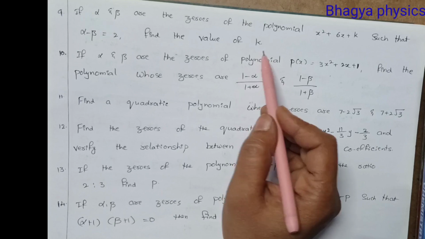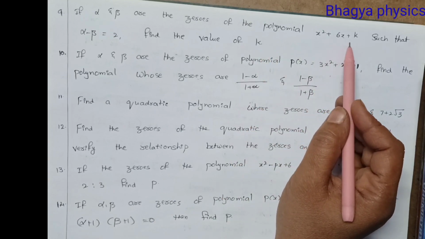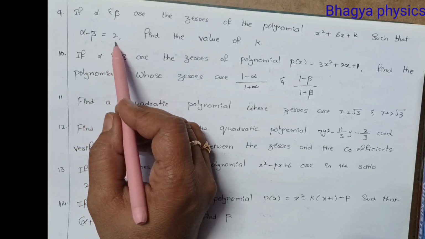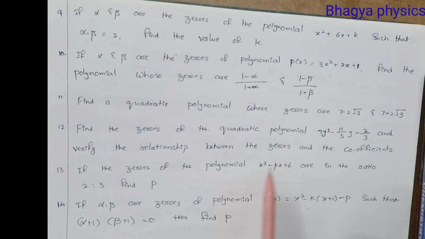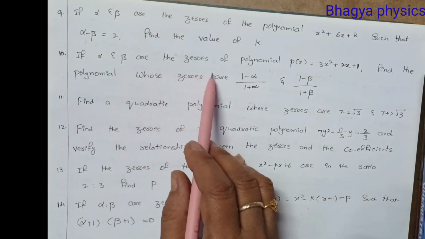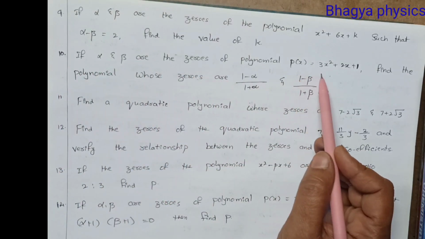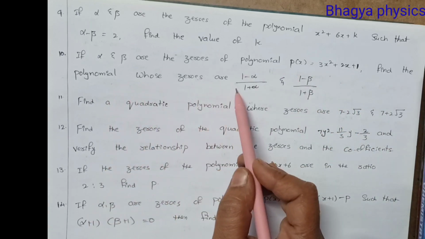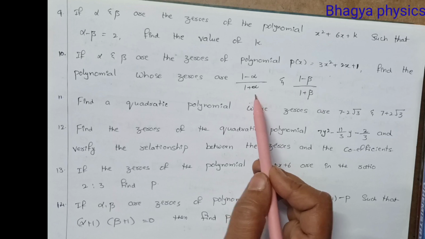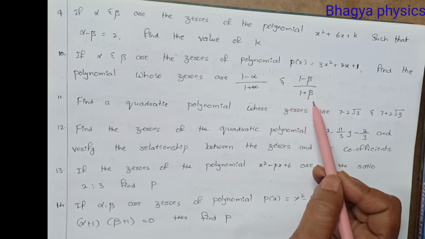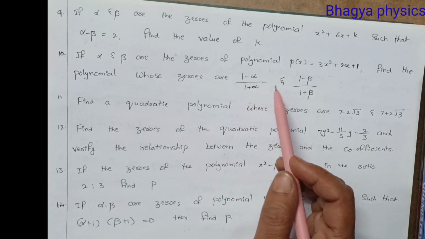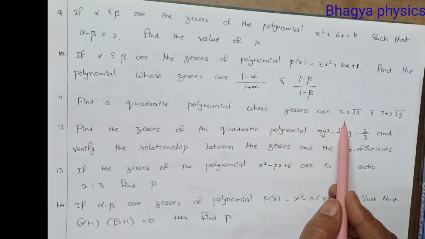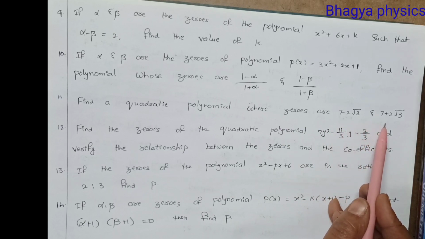So in this problem also, the polynomial is given, the constant is given as k, and they have given alpha minus beta is equal to 2. Now find the value of k. Next, if alpha and beta are zeros of the polynomial p of x is equal to 3x square plus 2x plus 1, find the polynomial whose zeros are 1 minus alpha by 1 plus alpha and 1 minus beta by 1 plus beta. So same as that way. And find the quadratic polynomial whose zeros are 7 minus 2 root 3 and 7 plus 2 root 3.